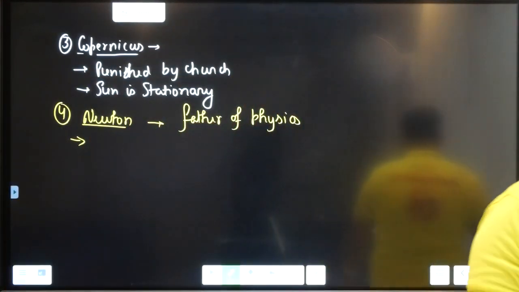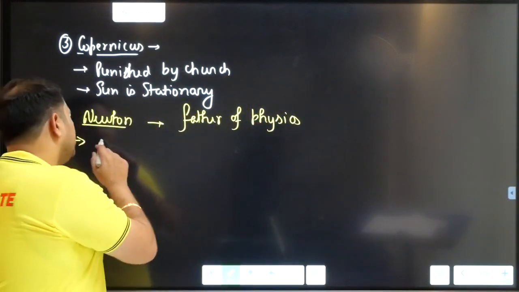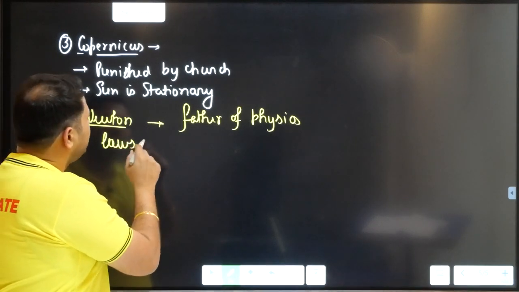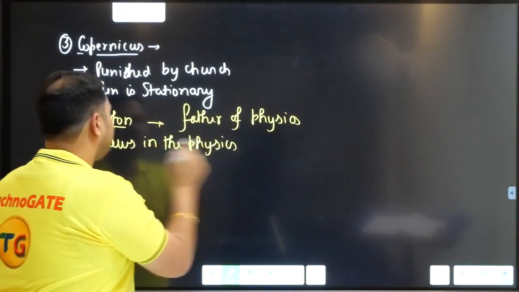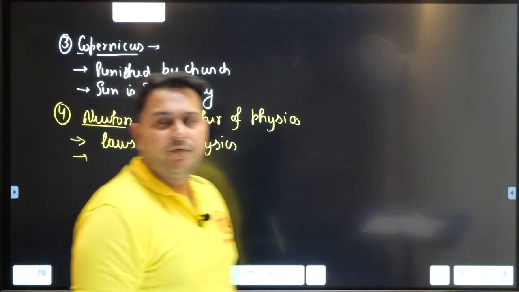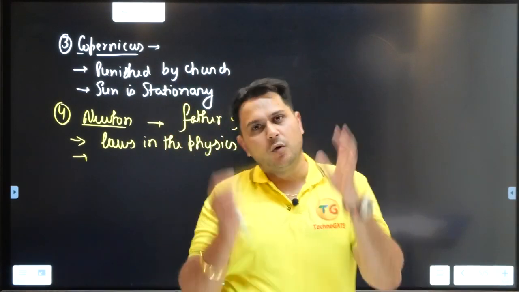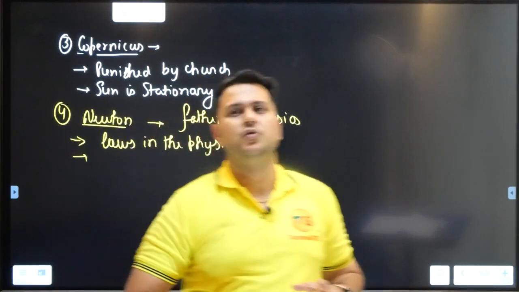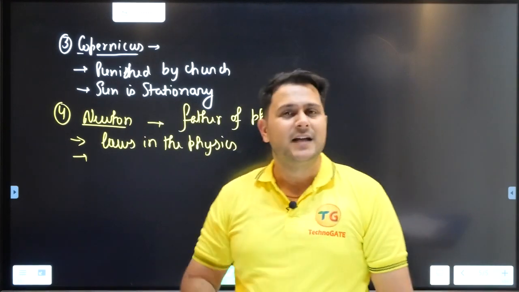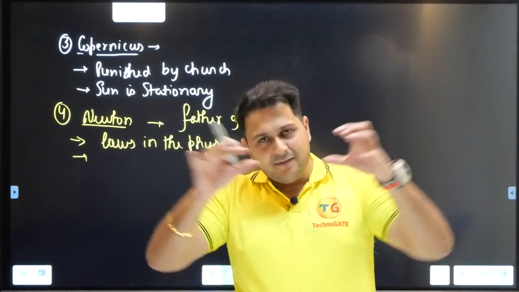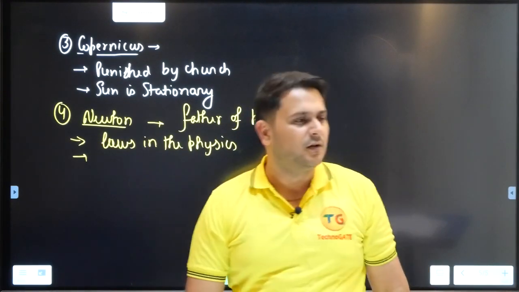Why is he known as the father of physics? Because almost all the laws in physics were given by this fellow. I'll explain it a bit more. Before he came, all the theories given by the scientists were only theories. They were not supported by laws. He was the first person who started giving laws in physics, and hence you will find in almost every corner of physics his laws are interrelated, and hence he is known as the father of physics.